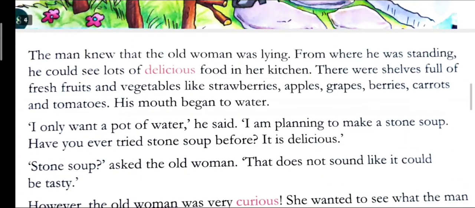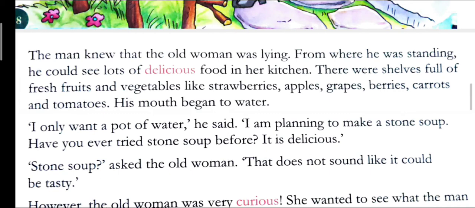So what happened? The man knew that the old woman was lying. From where he was standing at the door, he could see a lot of delicious food in her kitchen. He could see everything inside her house. There were shelves full of fresh fruits and vegetables like strawberries, apples, grapes, berries, carrots and tomatoes. His mouth began to water.